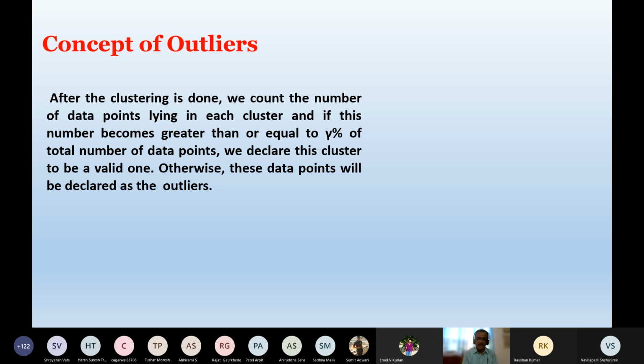Don't think that outliers are bad. They are also equally good. But somehow they do not want to form a cluster. They want to be separated from their other batchmates and live their own life. I'm not going to say that is bad. That is also good. So there could be a few outliers also. I hope you have that type of feeling now, that out of your total batchmates, might be there are say 1900 or 1300 or whatever it may be.